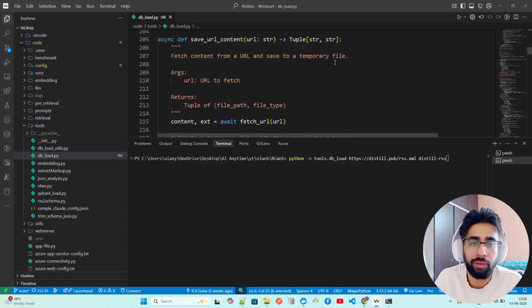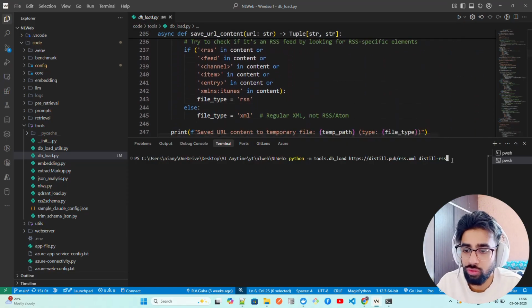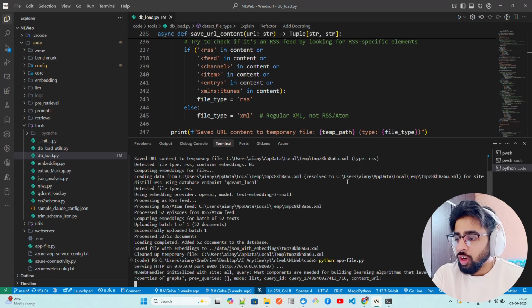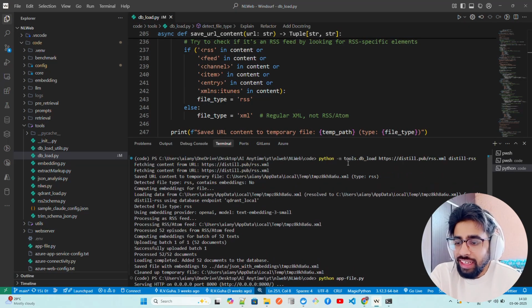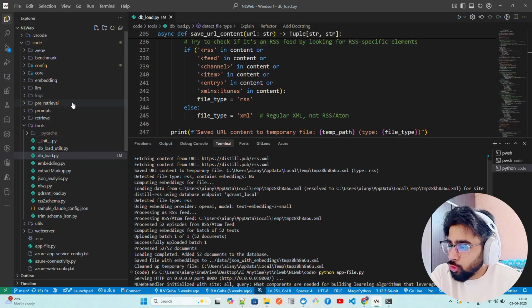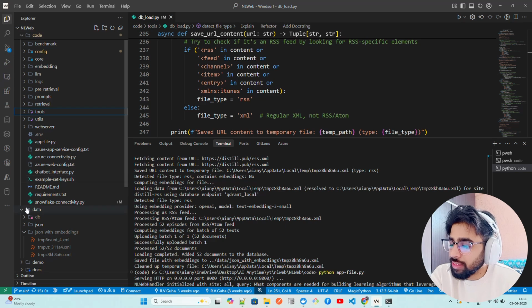How cool will that be, right? Now that's what we're gonna do here. So if you run this, we'll see what happens. All right, guys, as you can see, once we ran this python -m tools.db_load and gave this link, and of course wanted to keep it a name, digital RSS, you can see what it also does, right? If you go to the data folder here, based on the size of it,